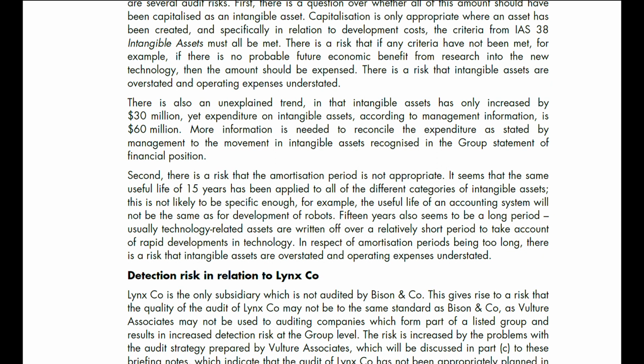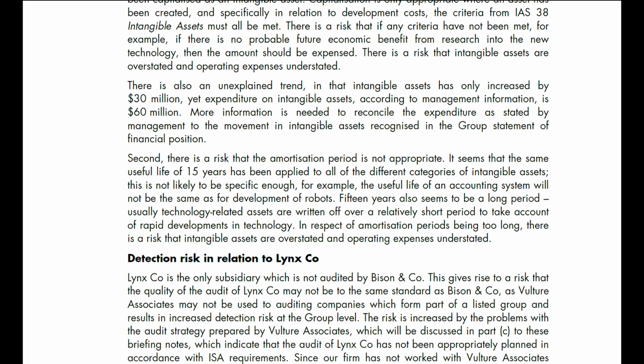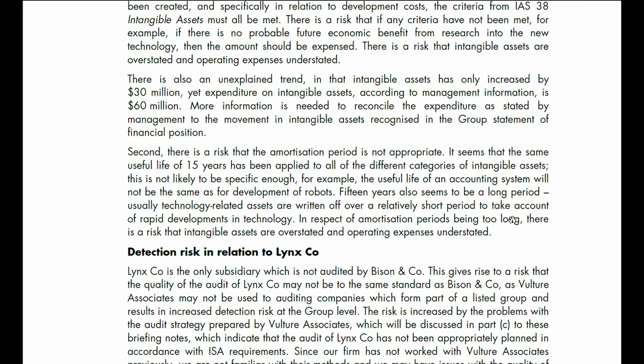Second, there's a risk that the amortization period is not appropriate. It seems that the same useful life of 15 years has been applied to all of the different categories of intangible assets. That's not likely to be specific enough. For example, the useful life of an accounting system will not be the same as the development of robots. 15 years also seems to be a long period.